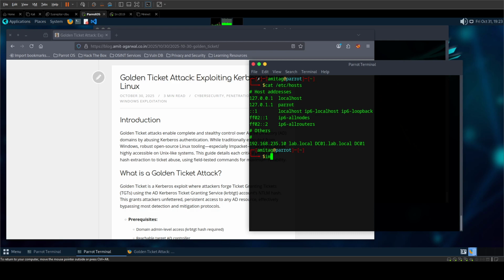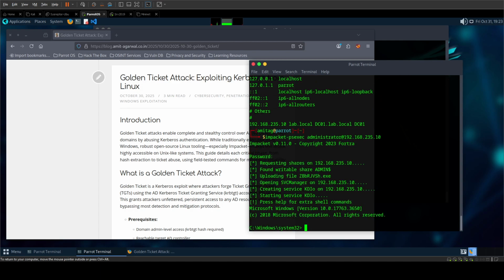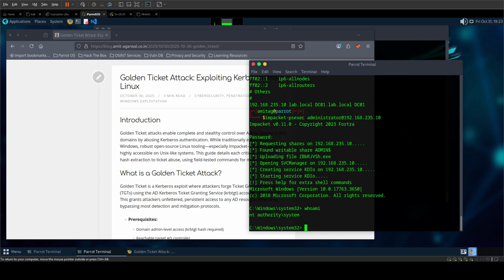So if I do an Impacket psexec administrator at 192.168.235.10, it will ask me for password, which is my password for the admin account. And once I give it, you can see that I am logged in. And you can see that I am logged in as NT-authority/system since I used psexec.